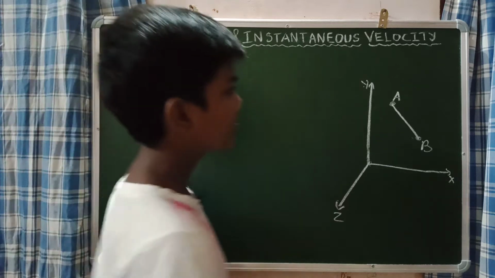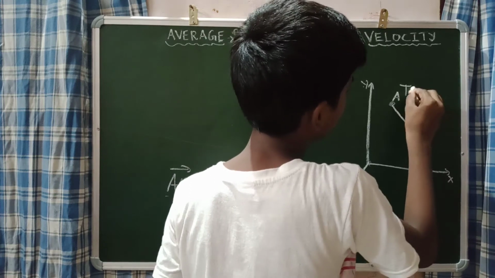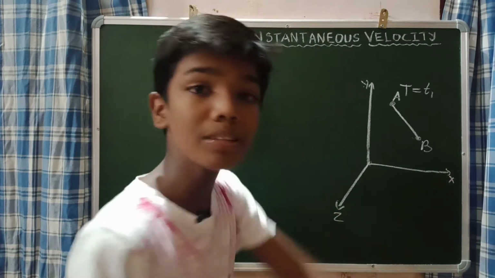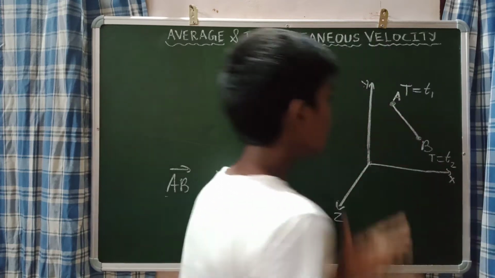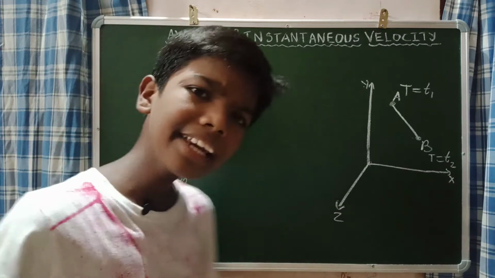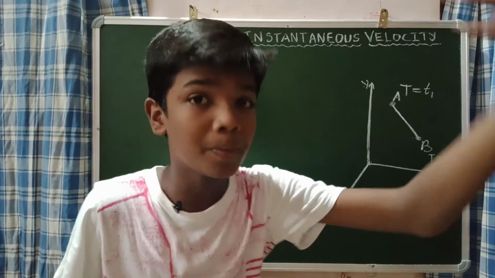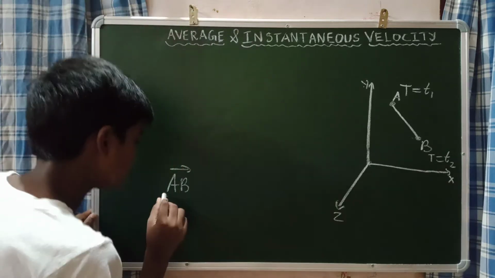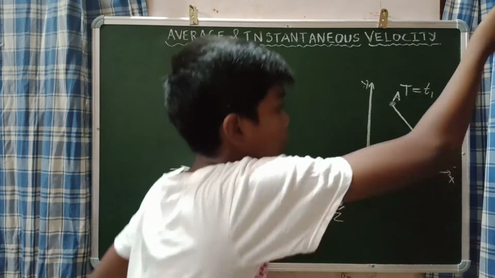Now, let me say that at position A, the time is T1, and at position B, the time is T2. Earlier, I told one thing: average velocity means total displacement covered divided by the total time taken. So use that. What is the displacement covered? This is AB. And what is the time taken? That is from time T1 to time T2.